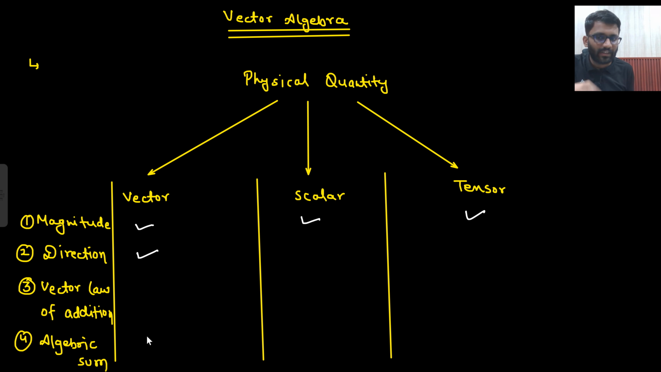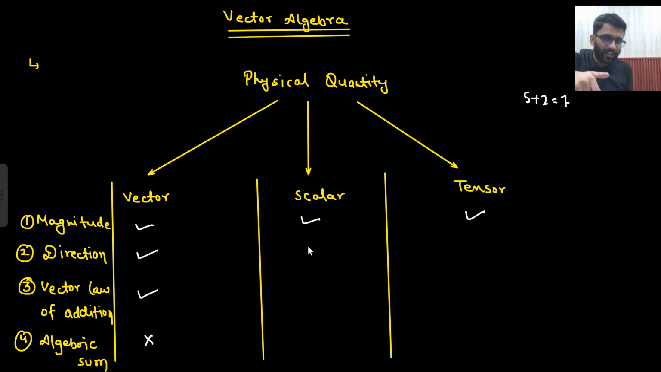Vector will have direction as well, and it will follow the vector law of addition. What is the vector law of addition? That we will talk about. Do not worry about that. Here you cannot do the algebraic sum, like 5 plus 2 is equal to 7. That you cannot do. It will follow the vector law of addition.